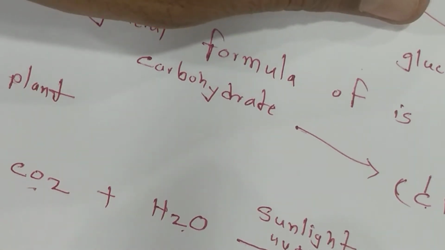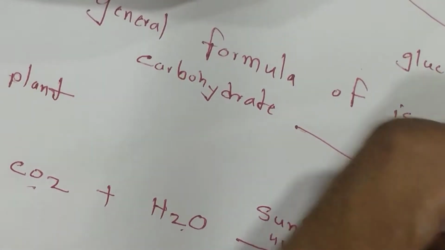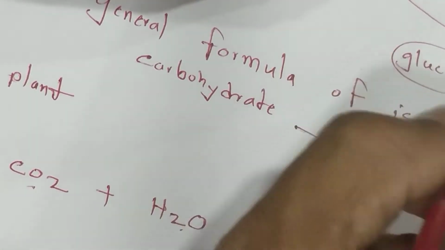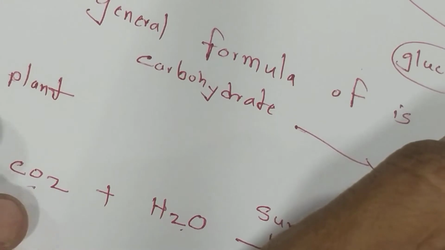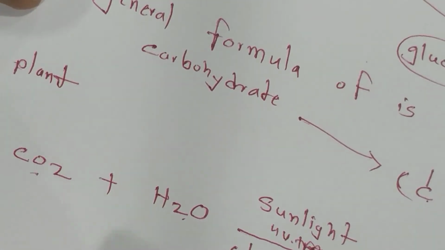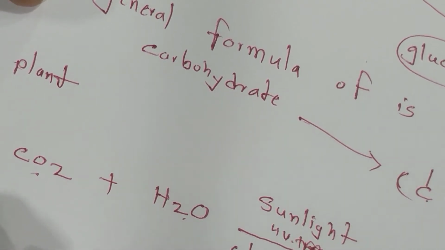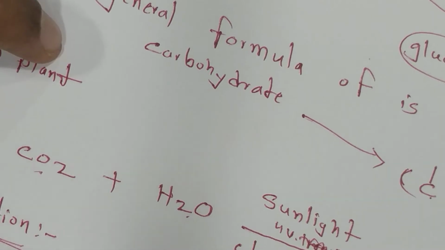In the animal, carbohydrate is present in the tissue. The glycogen and the glucose are stored in the tissue. Now, the definition of carbohydrate, it's most important, always asked. Define carbohydrate.